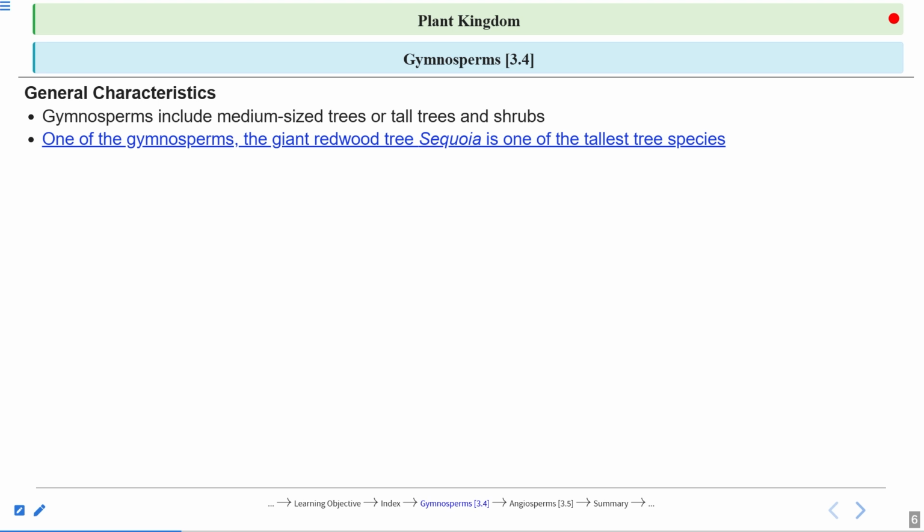What is the tallest angiosperm species? Eucalyptus. The tallest angiosperm tree is eucalyptus. But if you talk about the whole plant kingdom, the tallest tree is Sequoia.